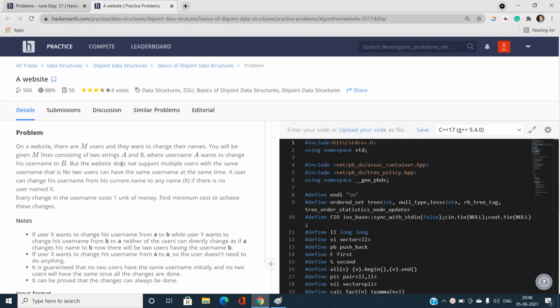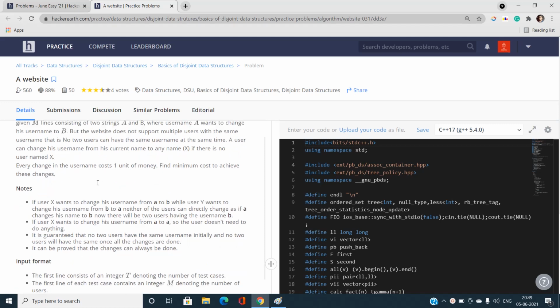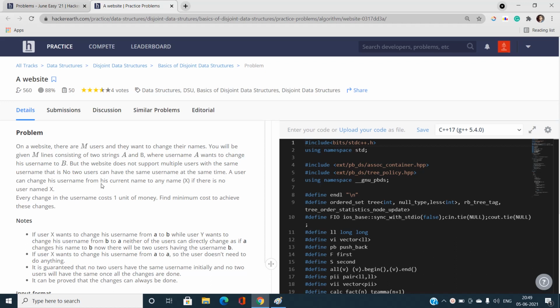Before beginning to discuss this problem, I just want to say that if you are unaware of graph theory or disjoint set data structures, then this problem is quite difficult for you to solve, because it can be easily solved with the help of the concept of disjoint set union. So you must be aware of that before proceeding further.